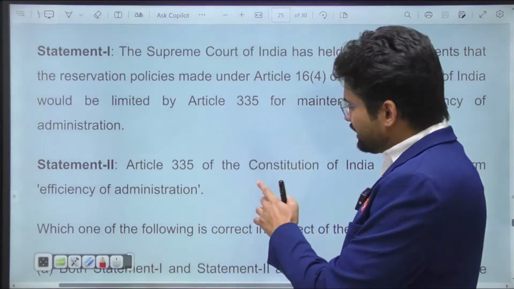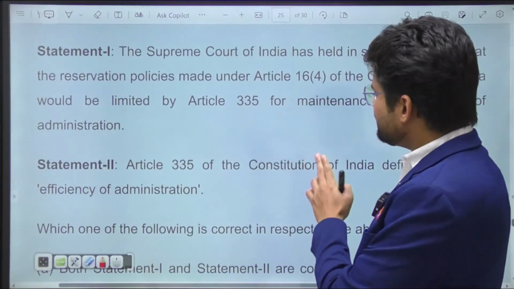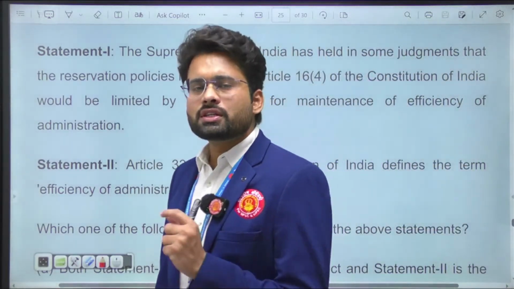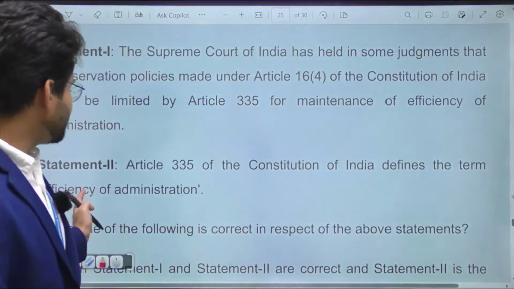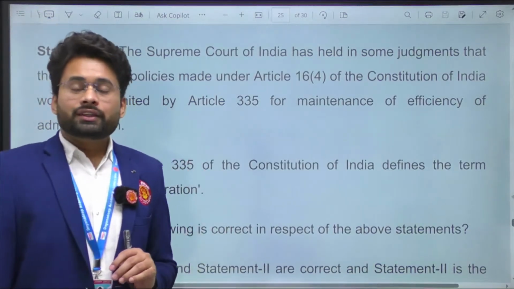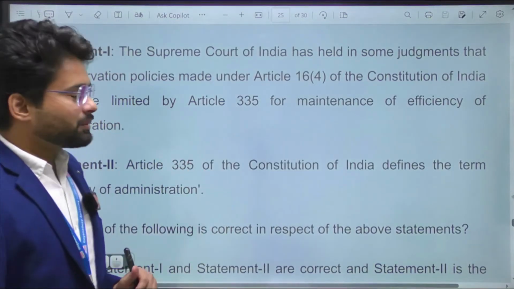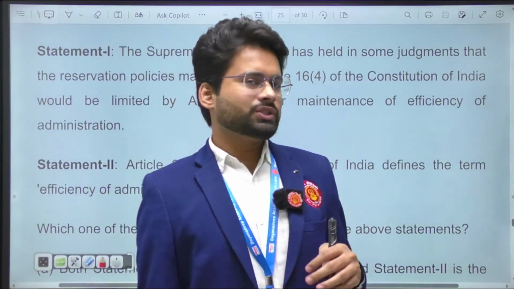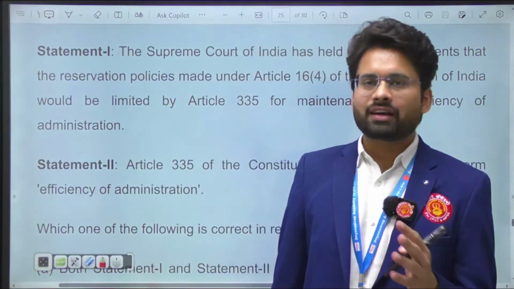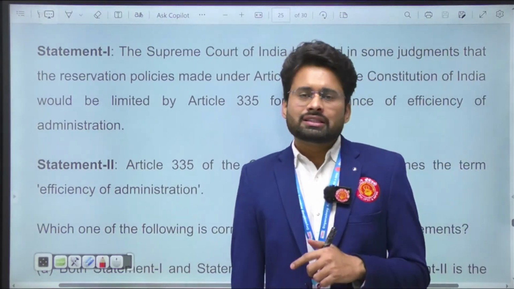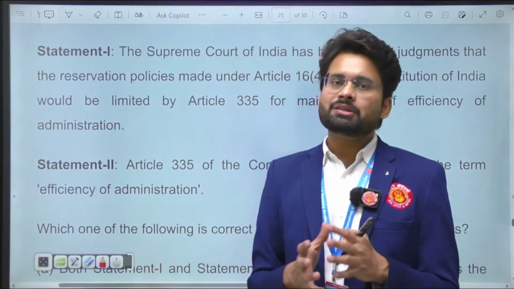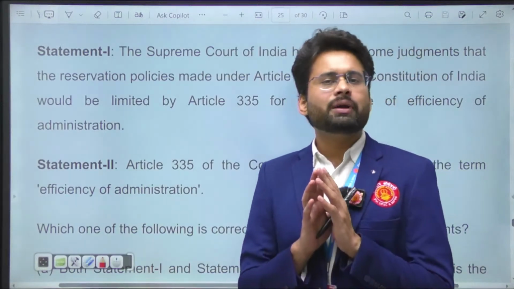Statement 2: Article 335 of the Constitution of India defines the term efficiency of administration. Surprisingly, there are many words in our constitution which have not been defined, like socialism, fraternity, and many others. Just like that, efficiency of administration has been mentioned in our constitution, but it has not been defined.